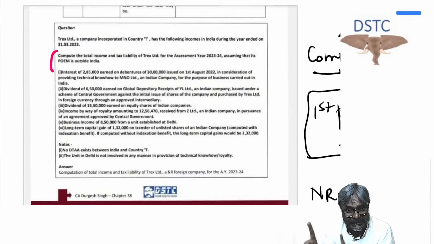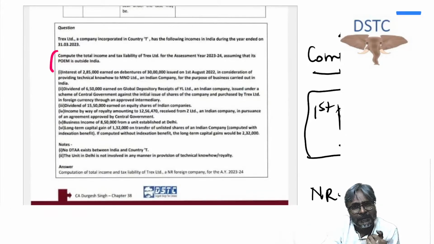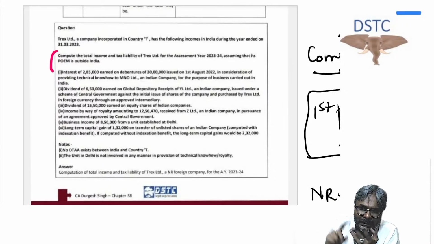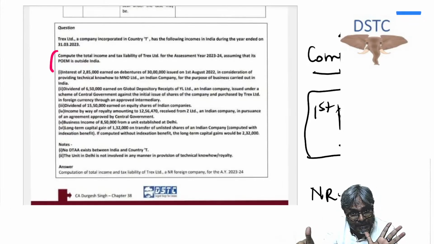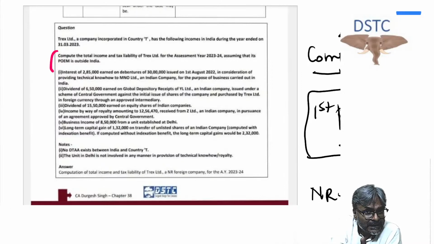Passive income is other than business income, which means capital gains, royalty, FTS, interest, dividend, rent. All these are passive income. But as far as interest is concerned, be careful. If it is a banking company, then the interest is business income.